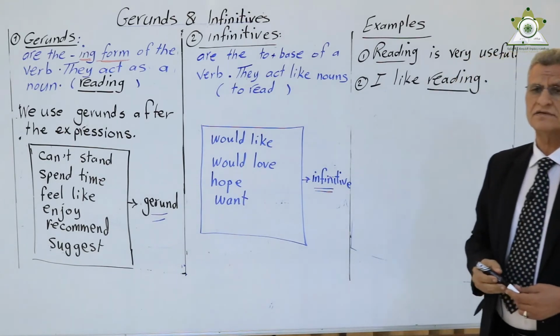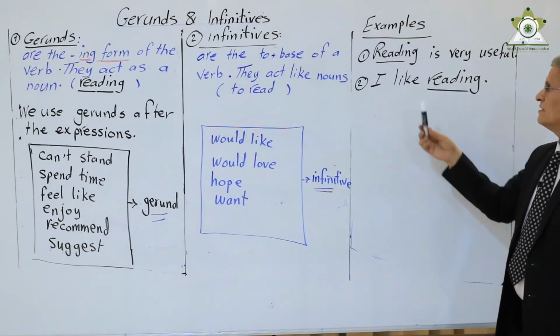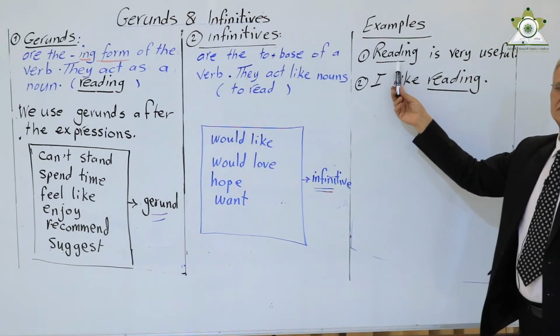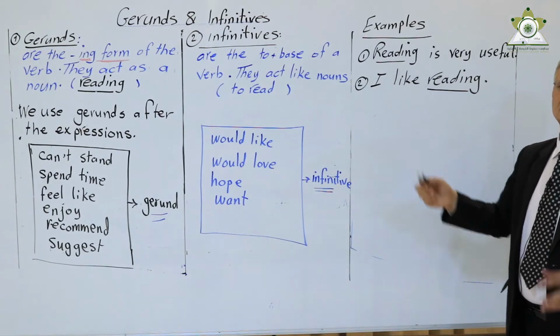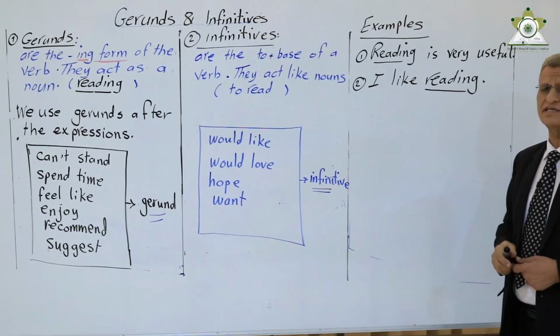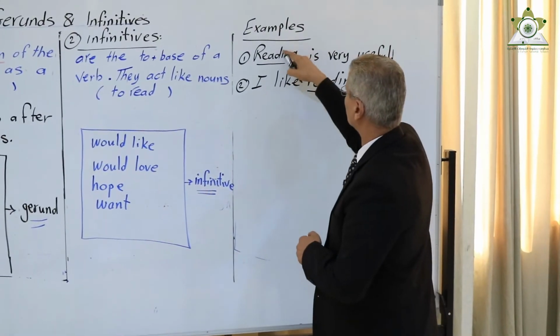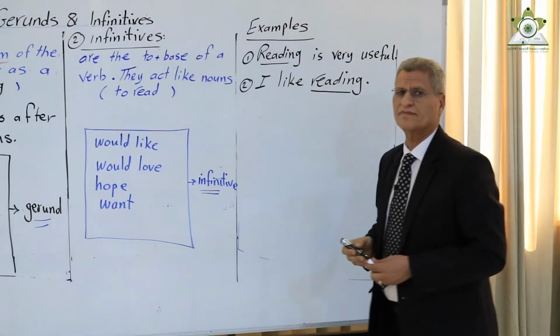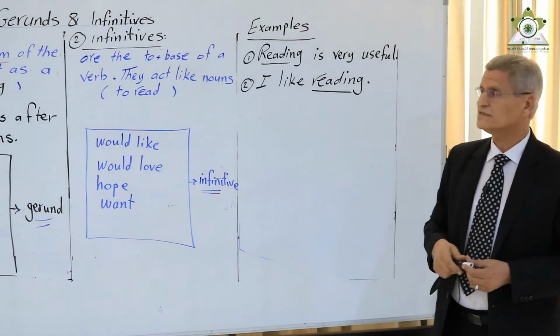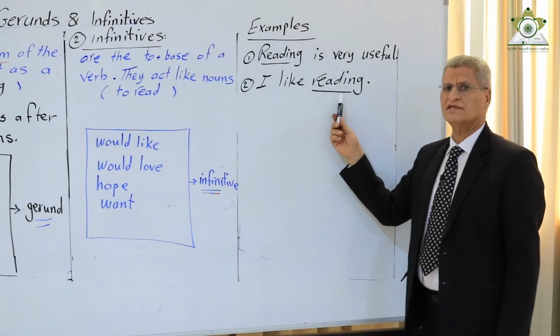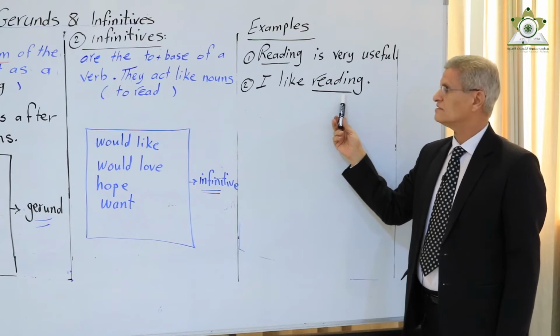Notice here that the gerund comes as a subject. When it comes at the beginning of a sentence, we call it the subject of the sentence. And sometimes we use the gerund as an object.